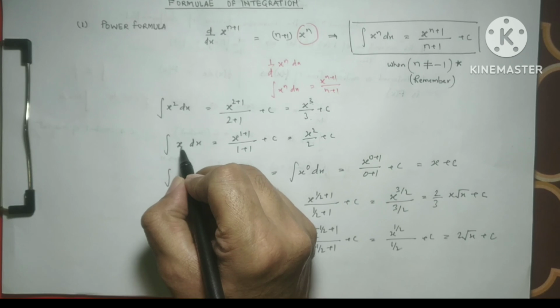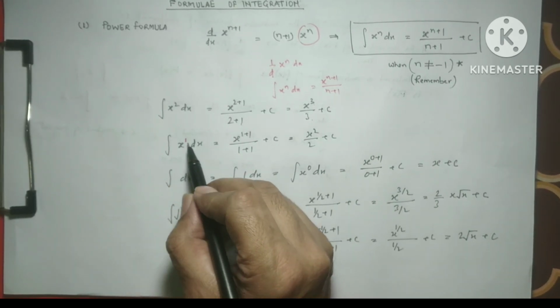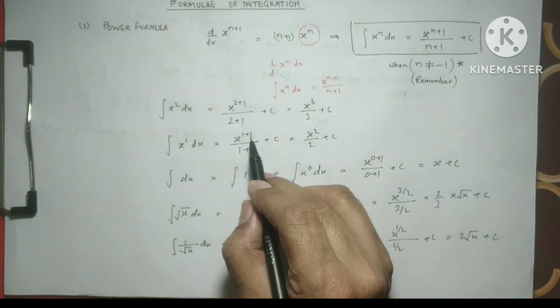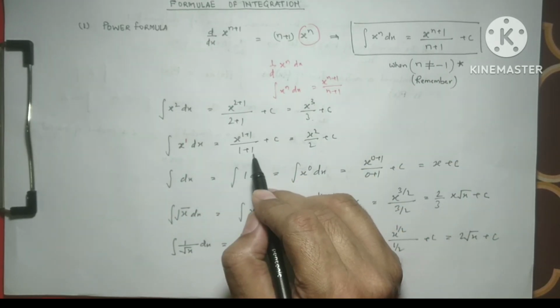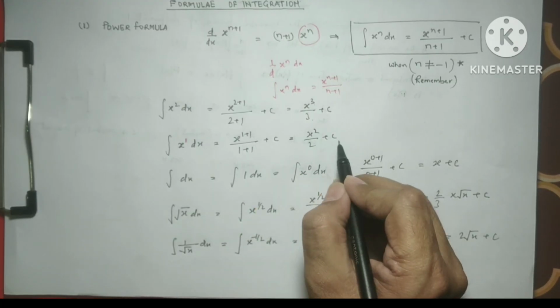Like if we take the integration of x to the power 1 or simply x, then according to the plus 1 formula, the power is increased by 1 and the denominator is also increased by 1. So it is x square by 2 plus c.